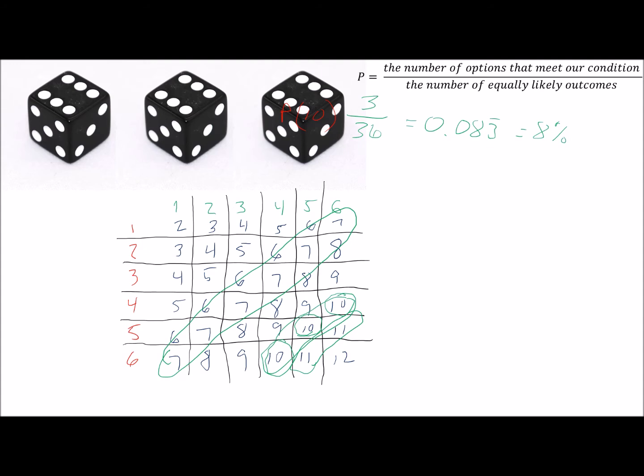And if you're keeping up with it, you're probably seeing that we can have 6 with the 1 dice, and with the second dice, we could also have 6, and the third dice, we could also have 6. But this is a multiplication problem here. So 6 times 6 times 6, which gives us 216 possible combinations.